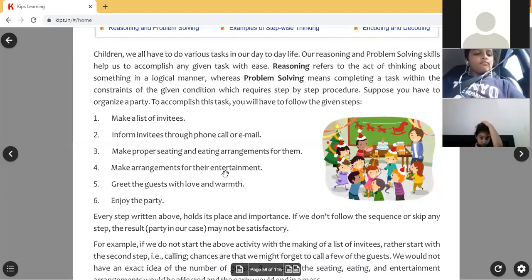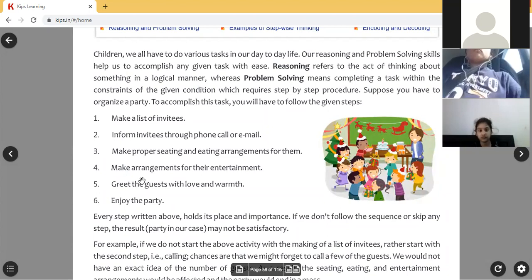Simply, if they sit, they can't enjoy the party. So, for their enjoyment, some music or dance you have to arrange. That is called entertainment. That is fourth step, children. Okay, because invitees are mandatory. That is first step. Calling them is mandatory. Second step. Eating and seating arrangement, third step. These are important steps. Last importance is given to entertainment. Then after entertainment, direct party.